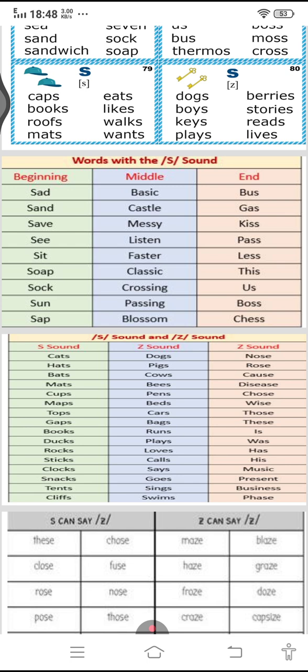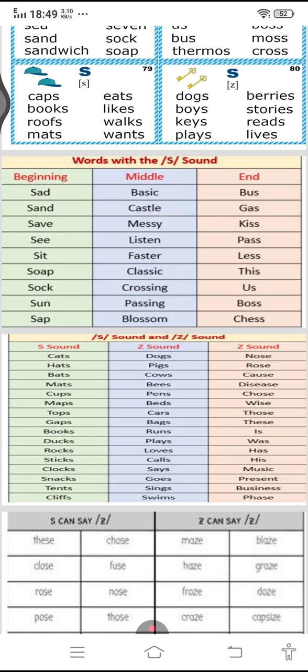Now voiced sound of S. S is pronounced as Z sound, Z sound. Okay, dogs, pigs, cows, bees, pants, bats, cars, bags, runs, plays, laughs, calls, says, goes, sings, swims.